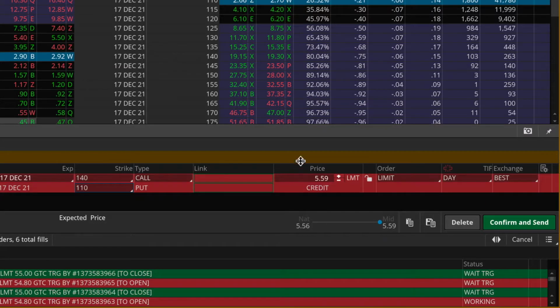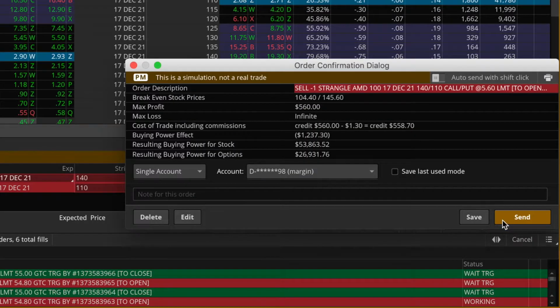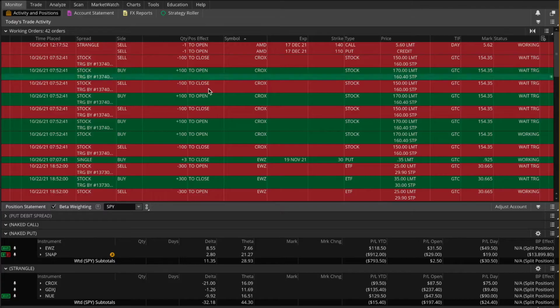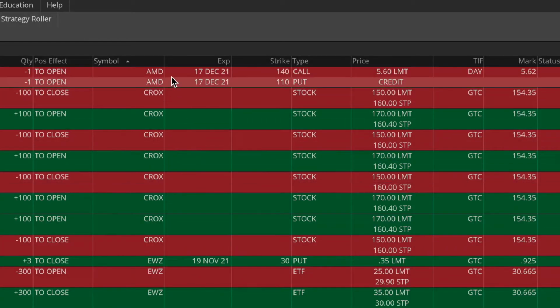There's no reason for me to sell naked options on a $100 stock if I'm only going to collect maybe $50. It's not worth it. But $560, definitely worth it. And the very high levels of implied volatility right now for this stock are certainly playing a role in this pretty hefty credit. So I'll lock in a price of, let's say, $560. Confirm and send. Buying power effect is about $1,200. That's totally fine. So we'll go to send. And no fills yet. So we'll come back to the monitor tab and take a look at what's going on here. And right there is my order up top.